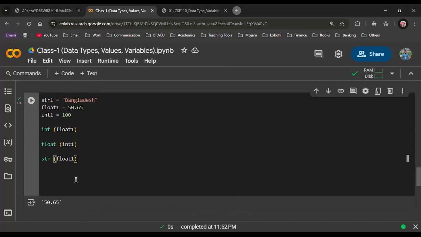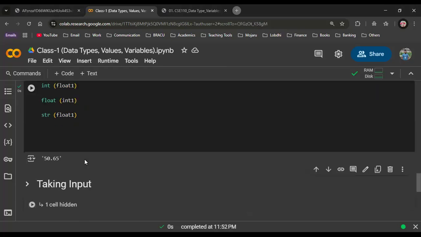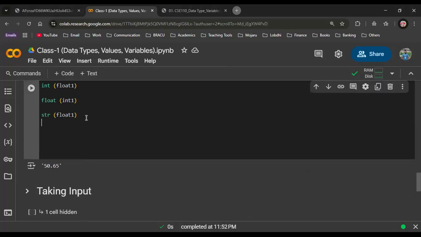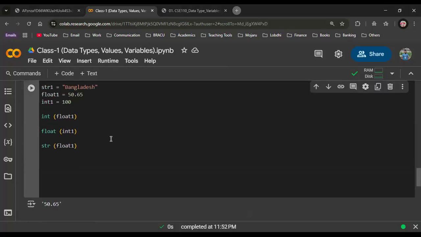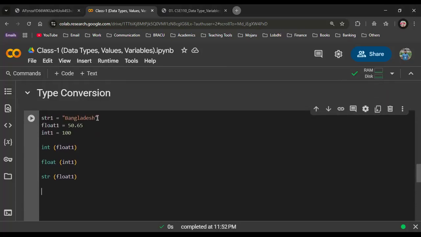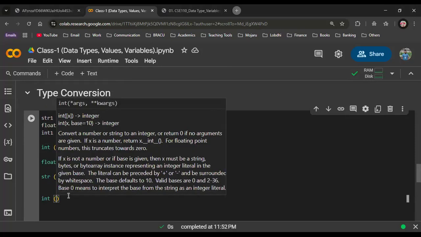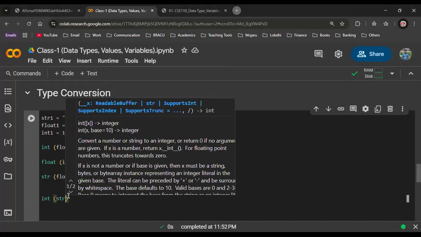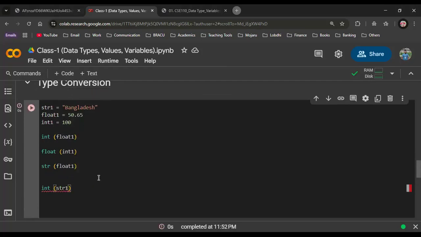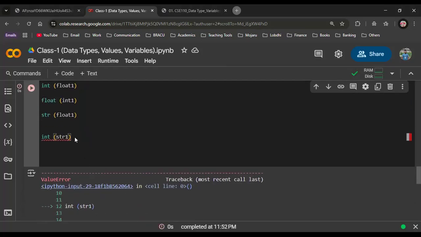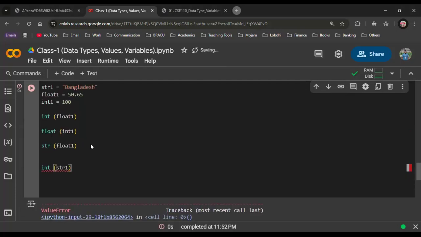It will also work, but what will not work is if I want to convert this Bangladesh into integer. For this, I have to put an int and inside it pass str1. So this will not work. Bangladesh cannot be converted into a specific integer. That is not possible.